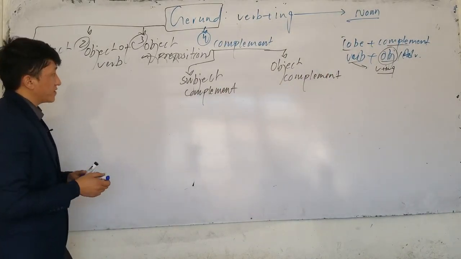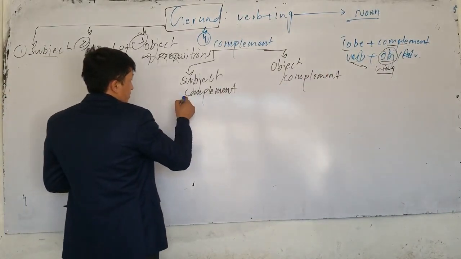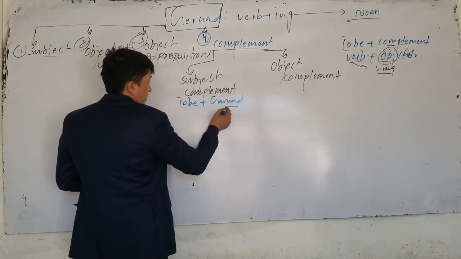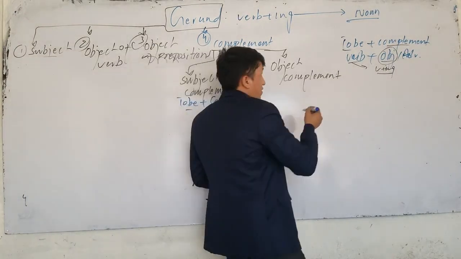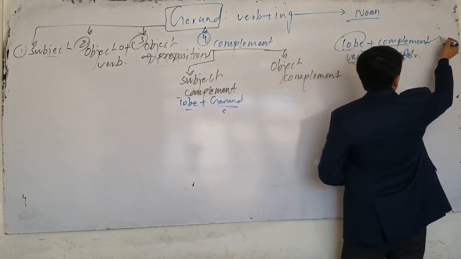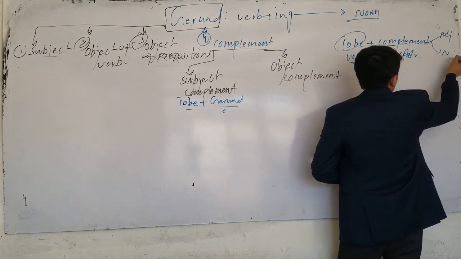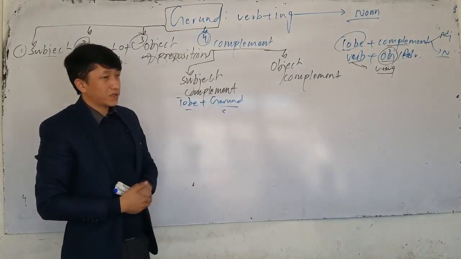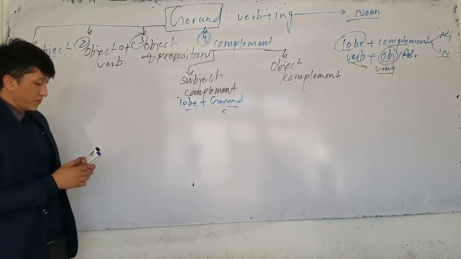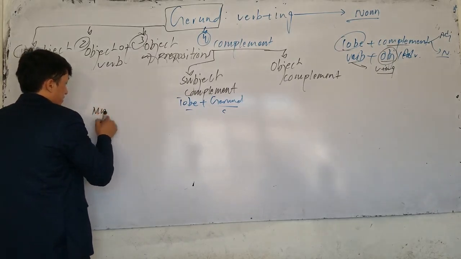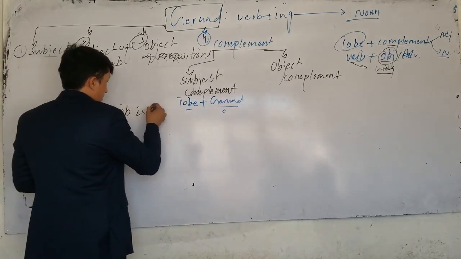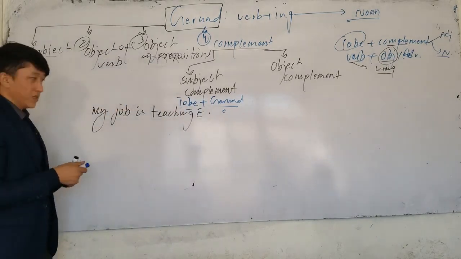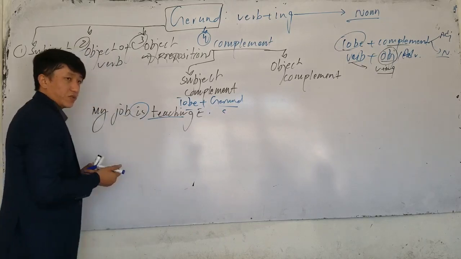Now, if I have subject complement, in this case, if I use to be verb plus gerund, that time it is used as a what? Complement. Because here we mostly use to be verb plus complement, and complement can be adjective, it can be what? Noun. This verbal noun is called what? Gerund. If it comes after to be verb, it's used as a what? Complement. For example, I'm a teacher, my job is what? My job is teaching English. Which one is gerund here? So here, to be verb plus gerund. My job is teaching English.